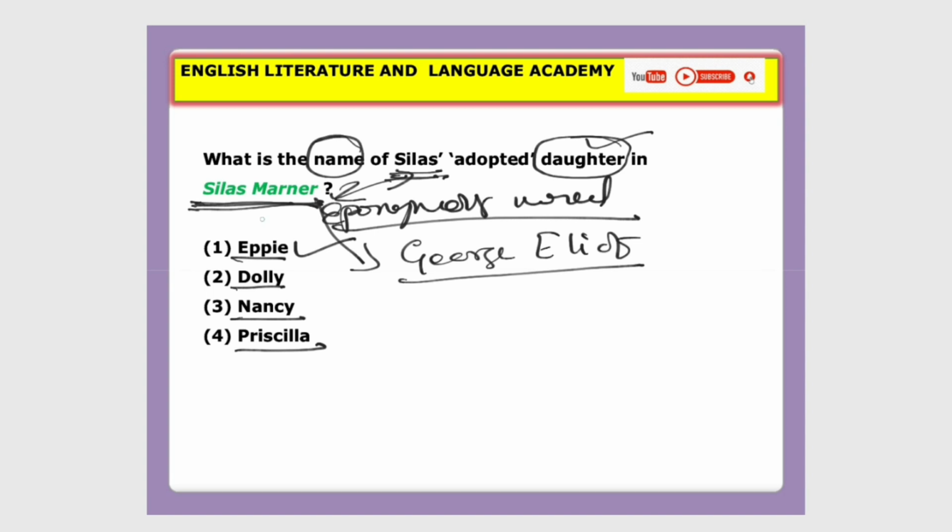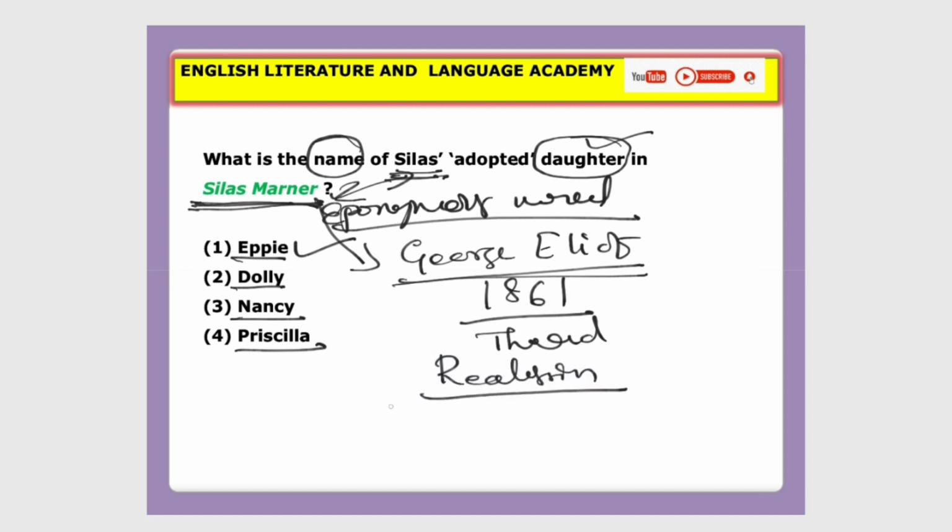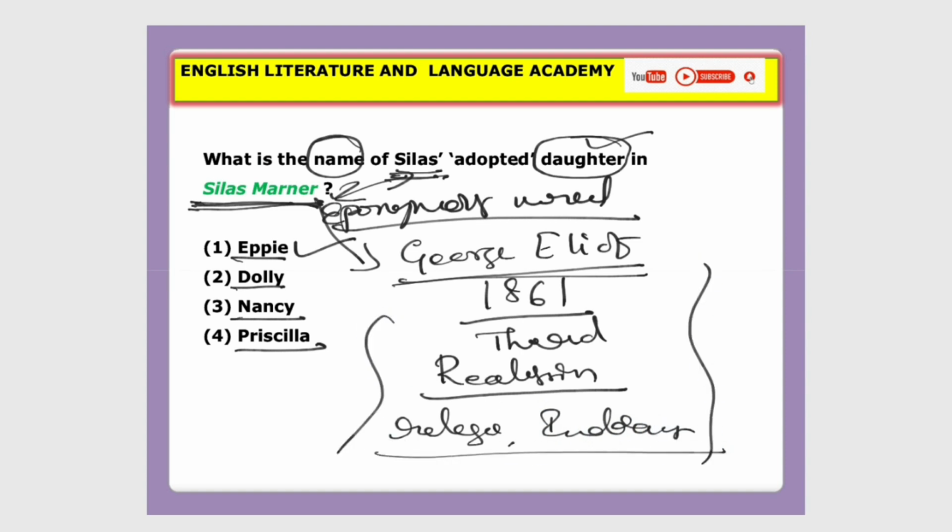So look at the novel Silas Marner, a novel written by George Eliot. This novel was published in 1861. This is the third novel by George Eliot. Okay, and the genre of the novel is realism. And what are the important themes of the novel? That is religious themes and industrial issues. These are the important themes of the novel.